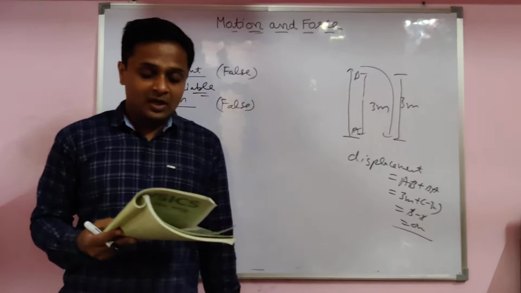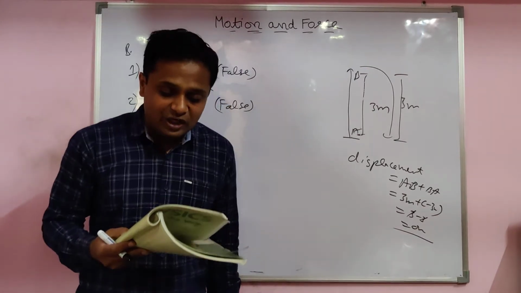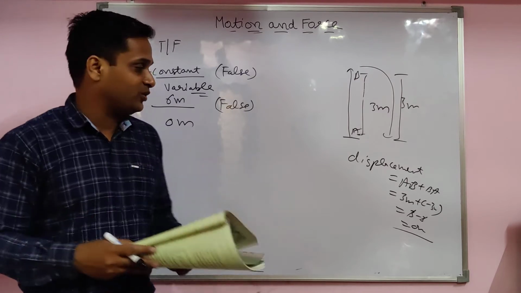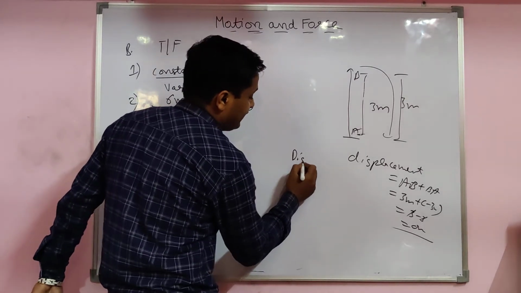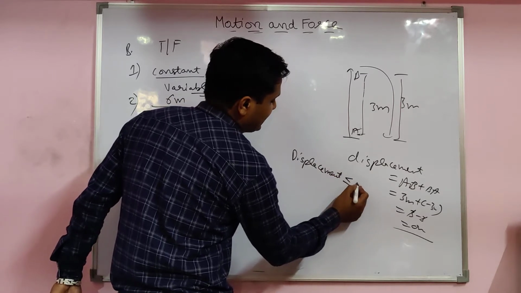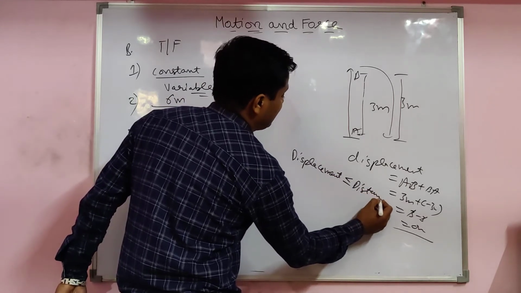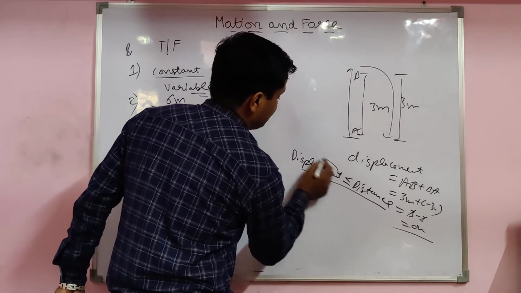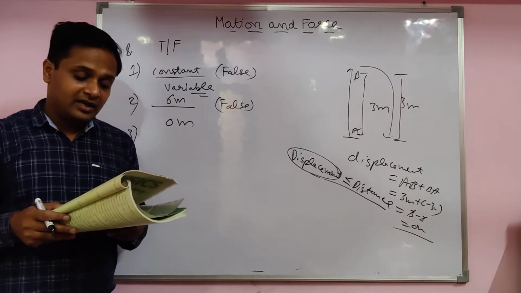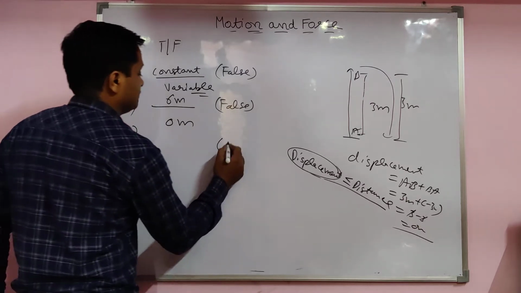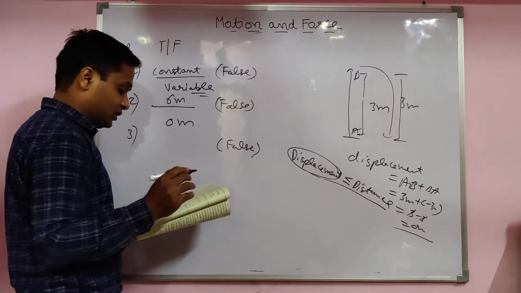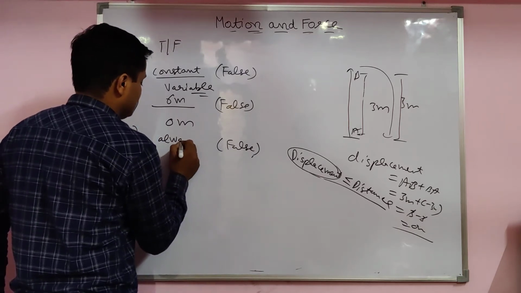Third one: displacement is always equal to the distance traveled. No. Displacement is less than or equal; sometimes equal, sometimes less than. It is the shortest distance, so it is not always equal. Again the answer is false.